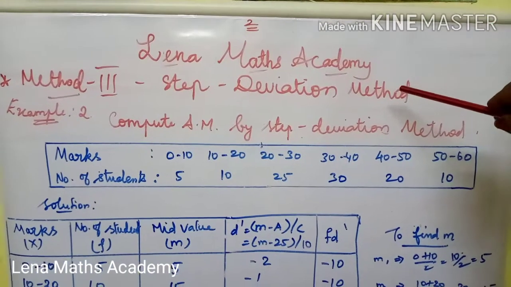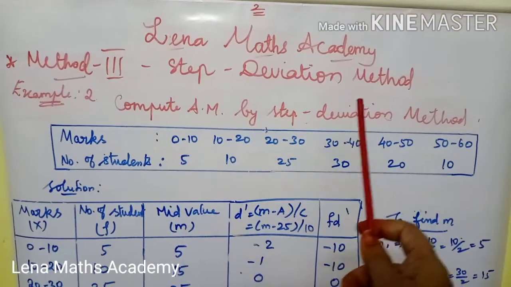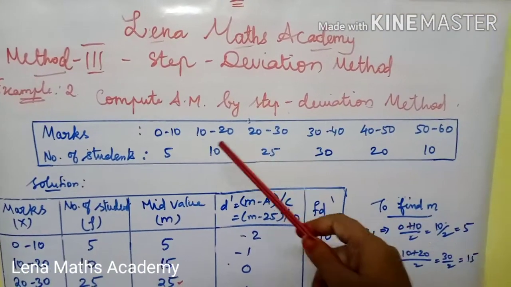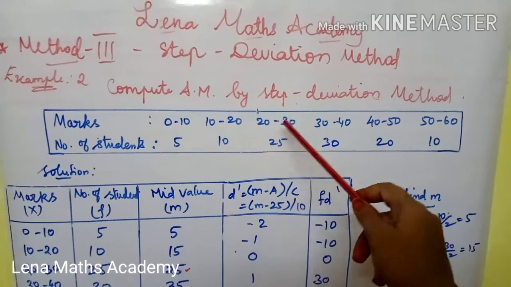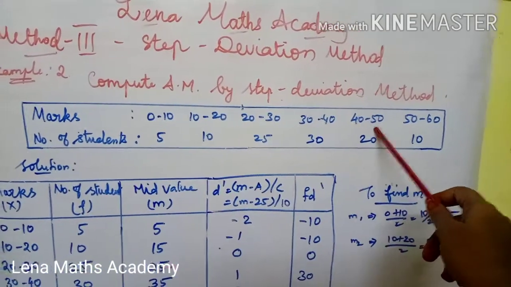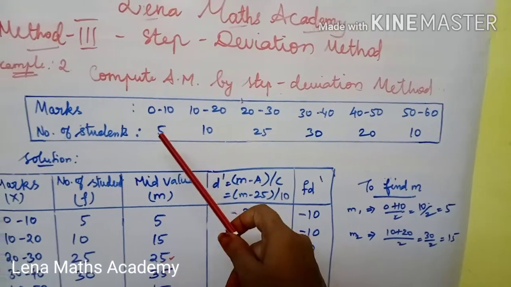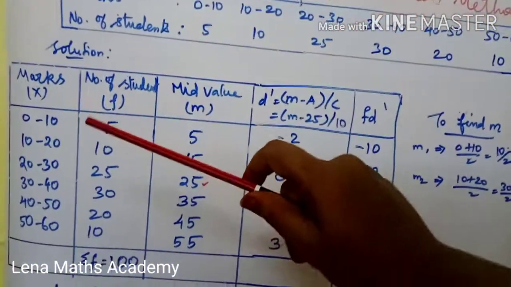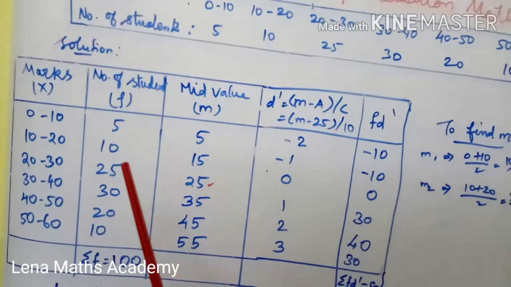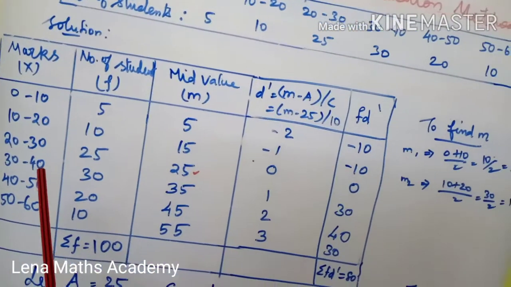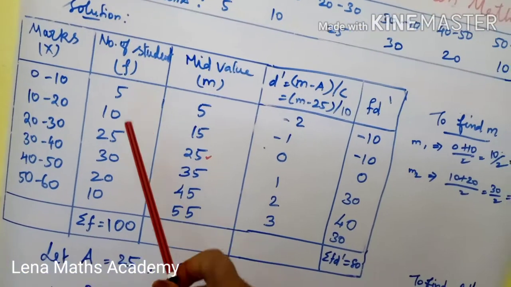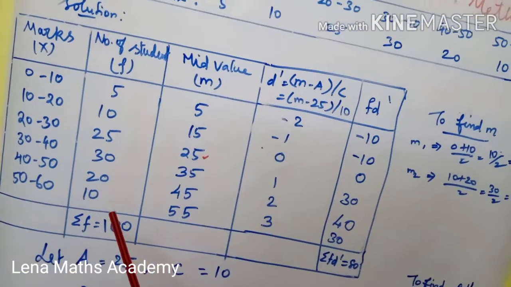Step deviation method. Example for step deviation method. Compute arithmetic mean by step deviation method. Marks 0 to 10, 10 to 20, 20 to 30, 30 to 40, 40 to 50, 50 to 60. Frequencies are 5, 10, 25, 30, 20, 10.